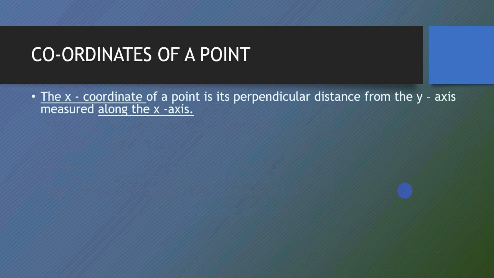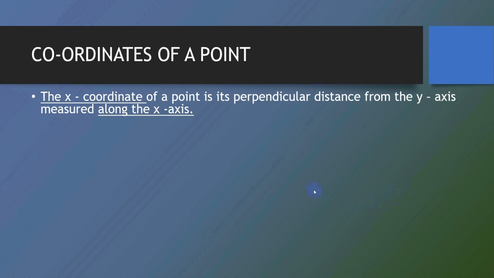Now we will come to the coordinates of a point. As we have discussed, coordinate geometry is a method of locating a point based on the coordinates of the point. Now, what are the coordinates? These coordinates are the location of that point according to the x-axis and the y-axis.